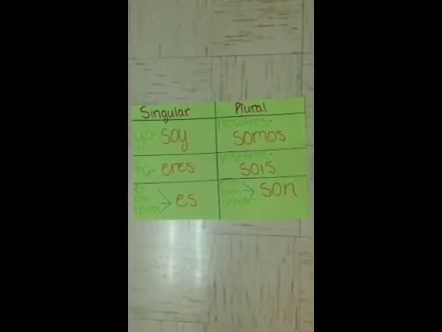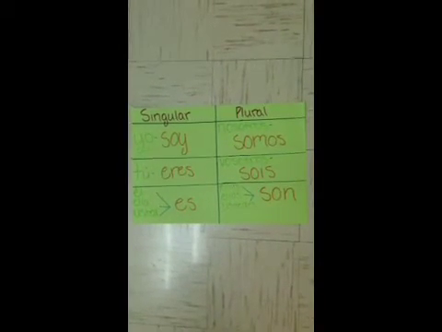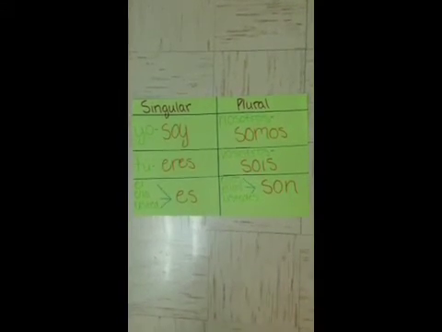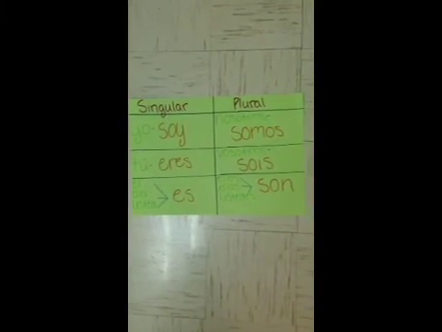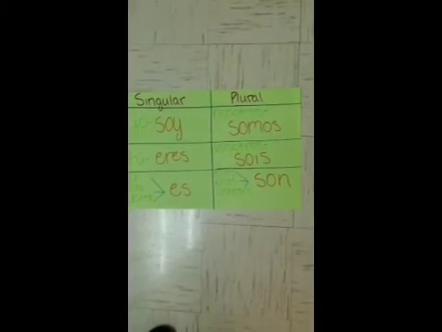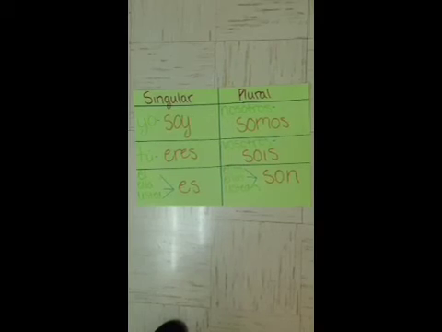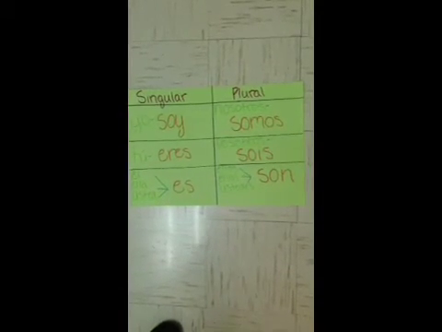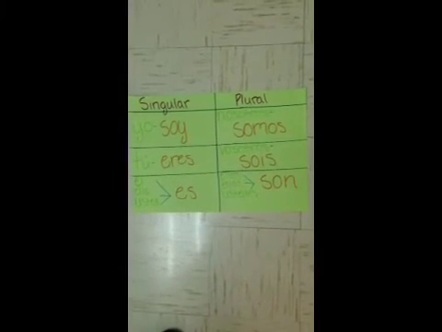If the subject is yo, the verb is soy. If the subject is tú, the verb is eres. If the subject is él, ella, or usted, the verb is es. If the subject is nosotros, the verb is somos. If the subject is vosotros, the verb is sois. If the subject is ellos, ellas, or ustedes, the verb is son.